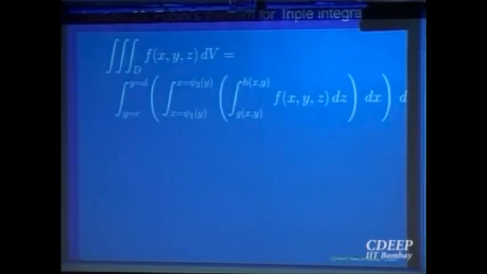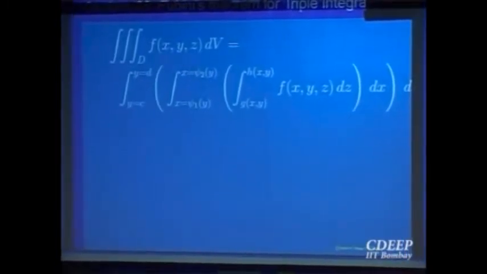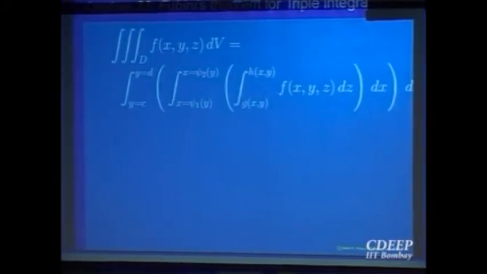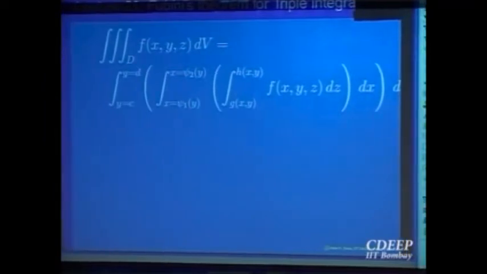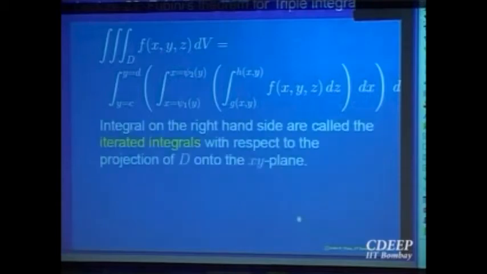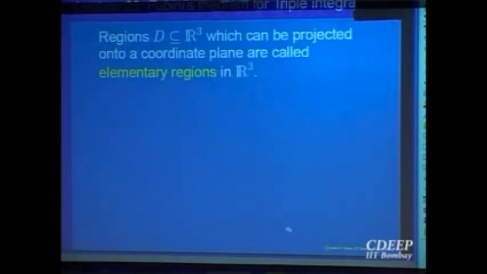So for a function of 3 variables, the triple integral can be represented in 6 iterated integrals, depending on which variable you integrate first, which is the next and which is the next one. So it all depends upon whether your domain is projectable onto the xy plane, or onto the yz plane, or onto the xz plane, right? We'll look at some examples to illustrate these points. All these are called iterated integrals, and such regions are called elementary regions in R3.